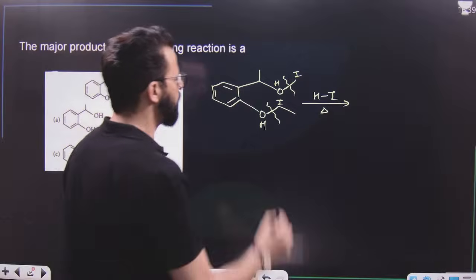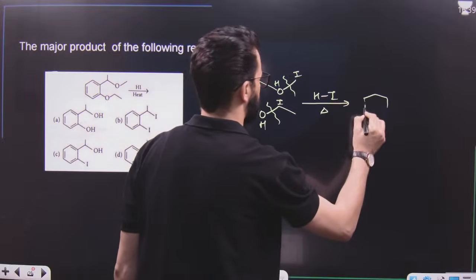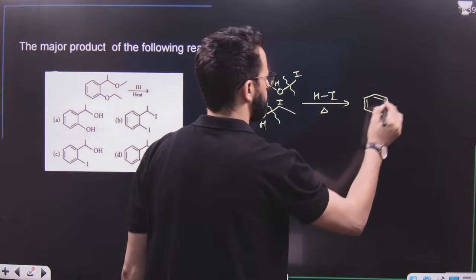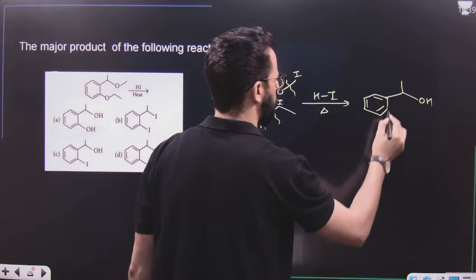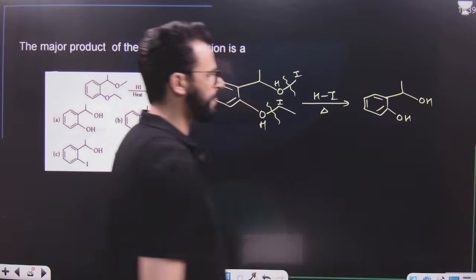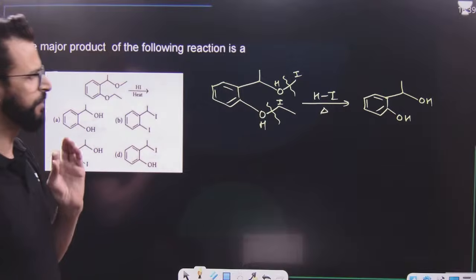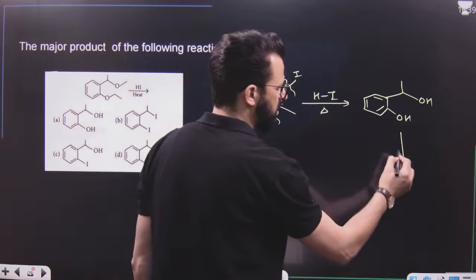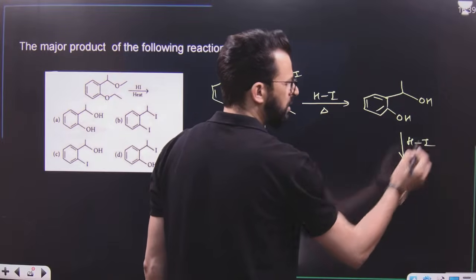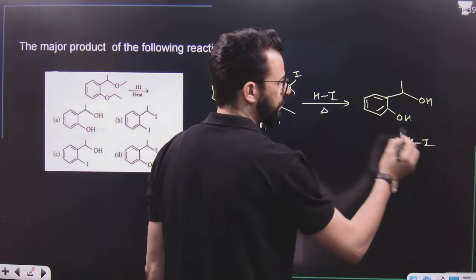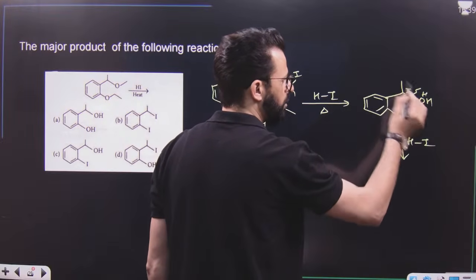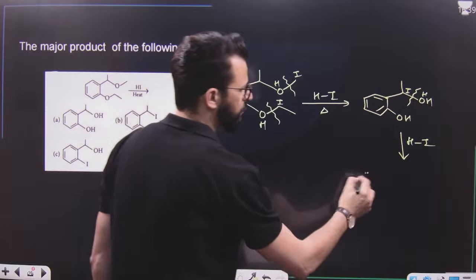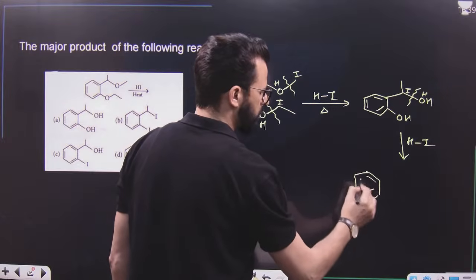First, it will result in the formation of a structure like this. This is OH and this is the phenolic part. But my dear students, if HI is taken in excess, then what will happen? Then break this bond, give H to this and I to this. So it will result in the formation of this product.